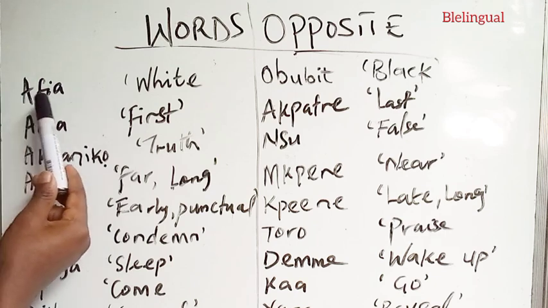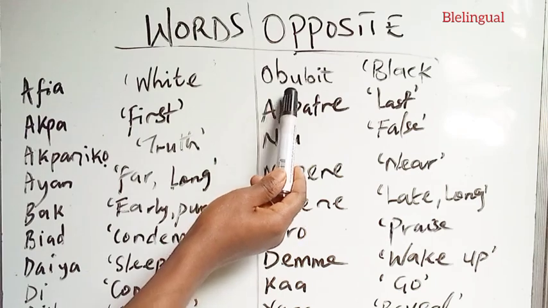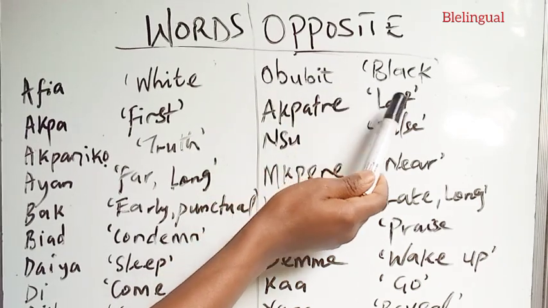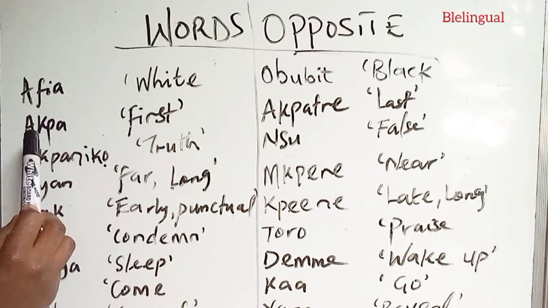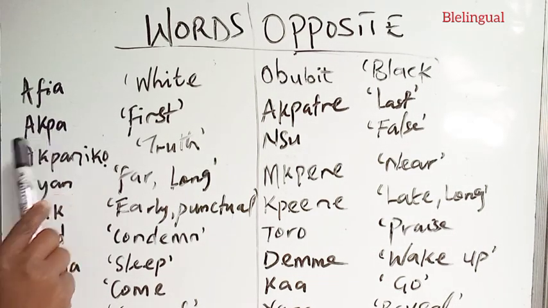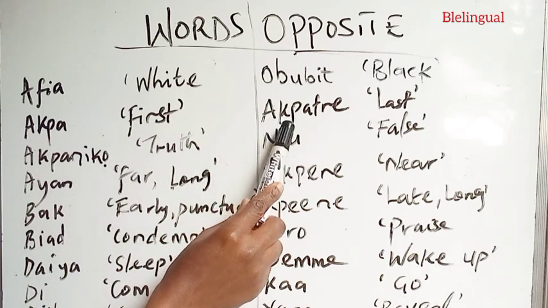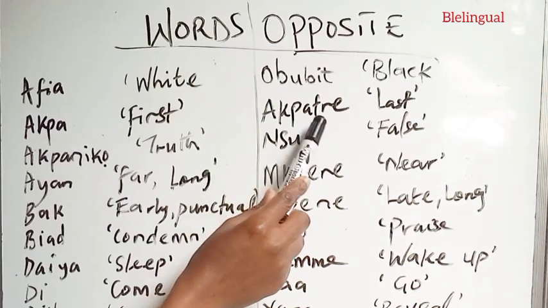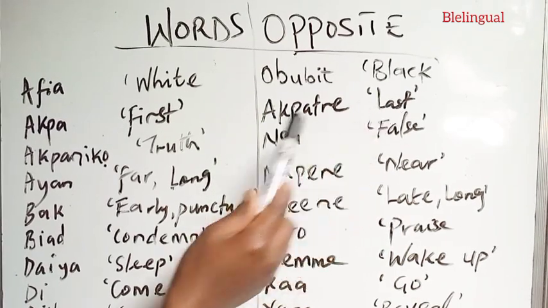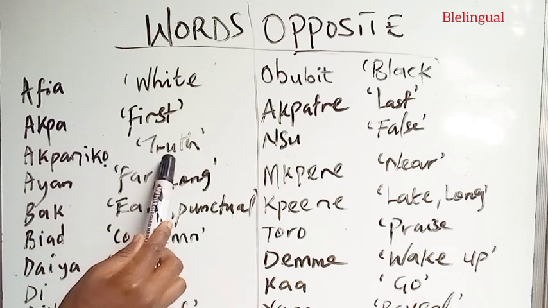Afia means white. And the opposite is obubat, that is black. The second is akpa. Akpa means first. Then we have the opposite as akpatre, that is last. Akpaniko, truth.